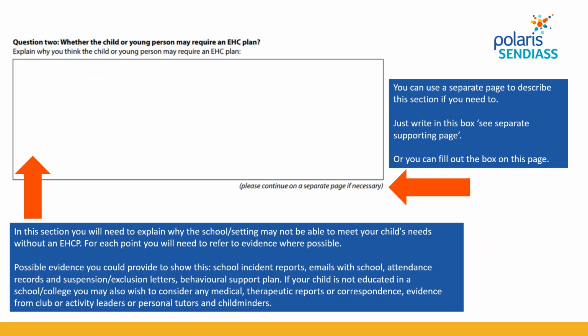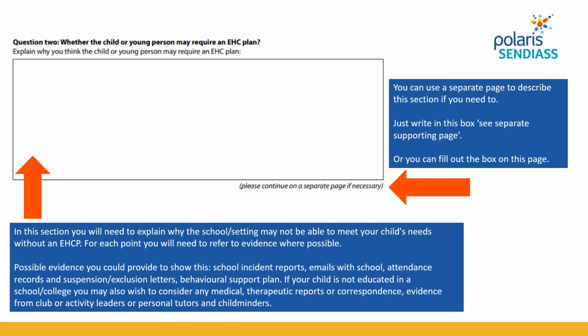Question 2 then brings us on to the second part of that legal test. Does the child require an education, health and care plan to meet their needs? And if there is not enough room in this section or in any other sections, you can use a separate page to say what you want to say here, and just write in here, see separate supporting page. So in this section, you're going to explain why the school or setting is not able to meet your child's needs without a plan.